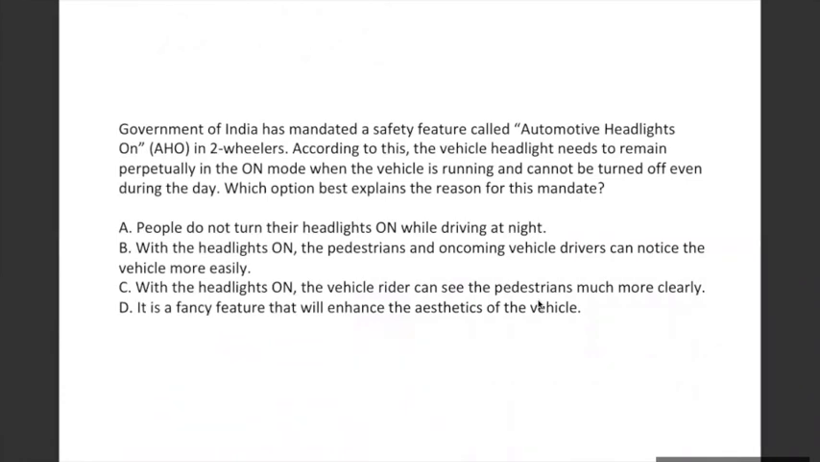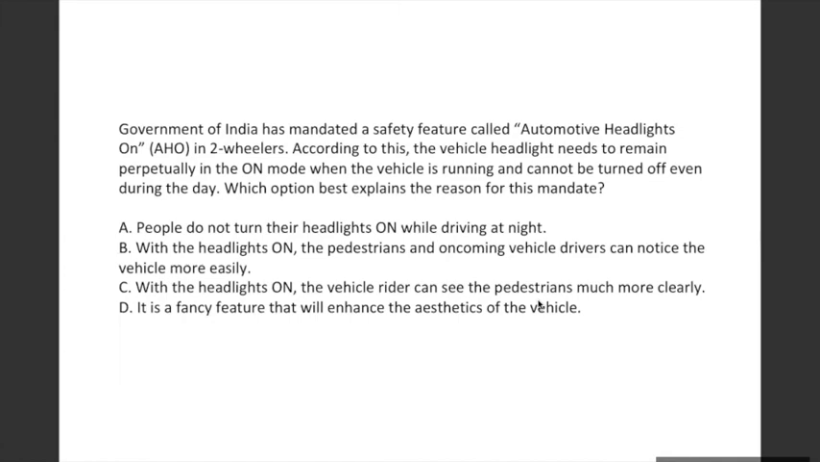Given that the Government of India has mandated a safety feature called automotive headlights on, AHO, in two-wheelers. According to this, the vehicle headlight needs to remain perpetually in the on mode when the vehicle is running and cannot be turned off even during the day. Which option best explains the reason for this mandate? A, people do not turn their headlights on while driving at night. B, with the headlights on, the pedestrians and oncoming vehicle drivers can notice the vehicle more easily, which seems logically correct to me.